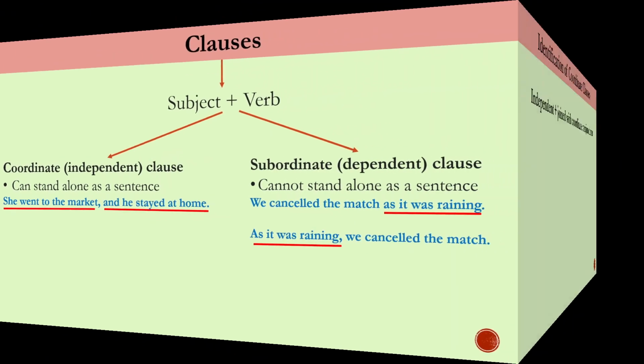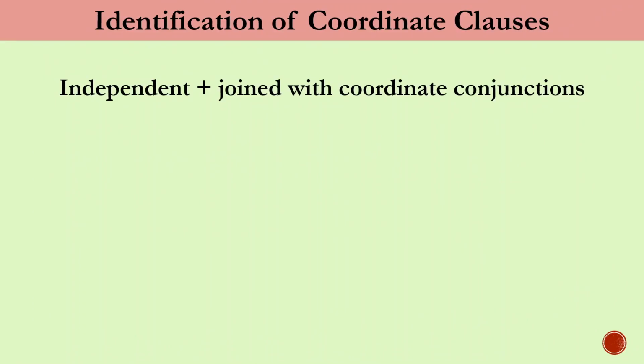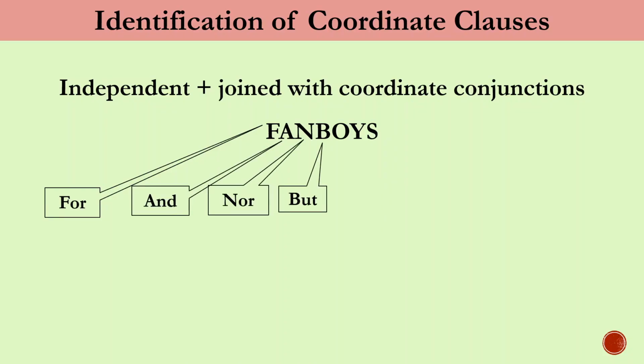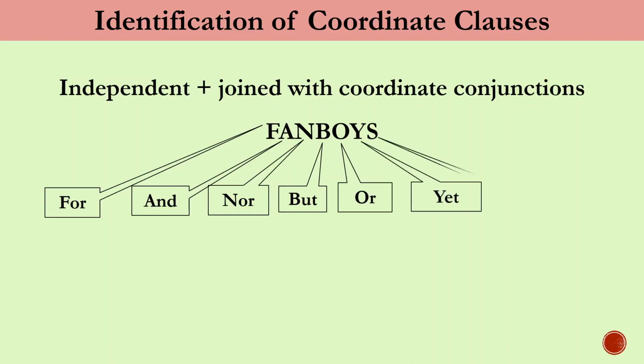Now, let's see the identification of coordinate clauses. First of all, they are always independent, and they are joined with a coordinate conjunction. Coordinate conjunctions are only 7 in number. You can remember them with the acronym FANBOYS, where F stands for for, A for and, N for nor, B for but, O for or, Y for yet, and S for so. So these 7 conjunctions are the coordinate conjunctions, and any clause beginning with these conjunctions happens to be an independent or coordinate clause.